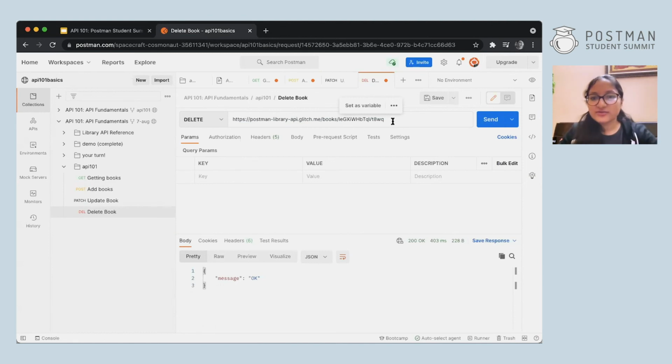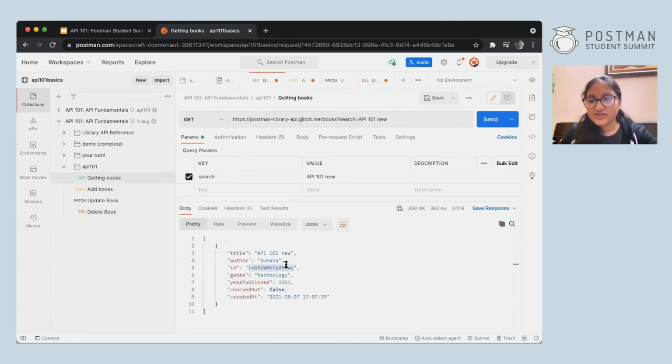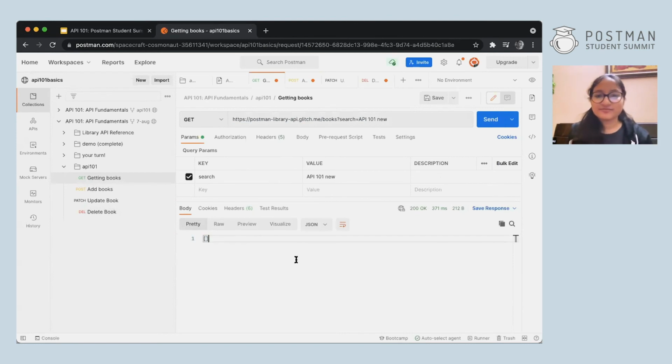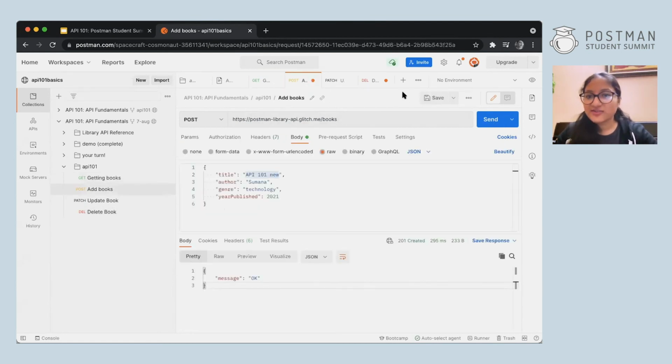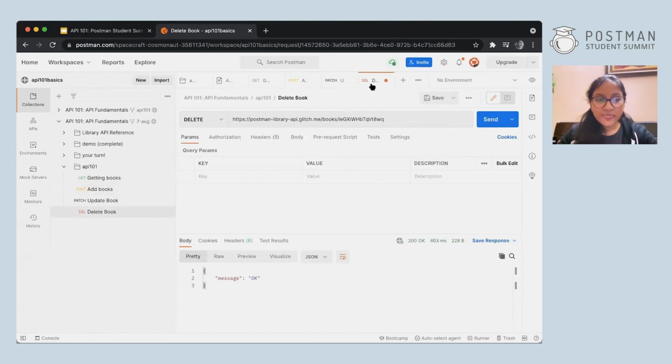So now if I use this same ID, or maybe I'll just hit send over here with API 101 new, then I should get this book, but this book is no longer here. So I get an empty array. All right. So since it was deleted, I can't find it anymore. Okay. So I'll hit save for everything. You can see these orange dots. If you can see them, that means you have not saved the request. So keep regularly saving them.